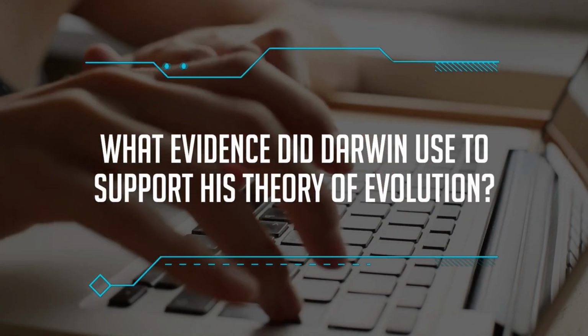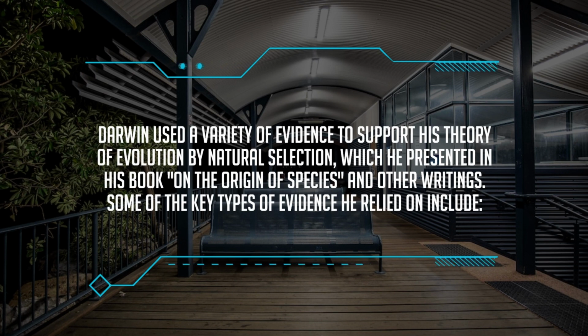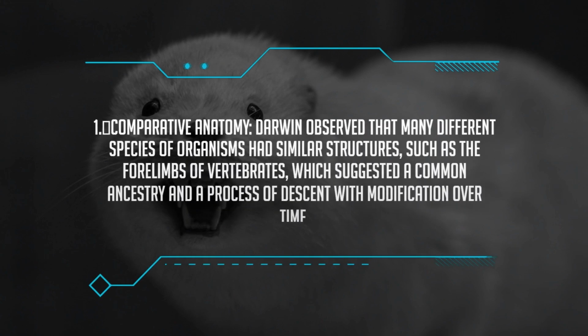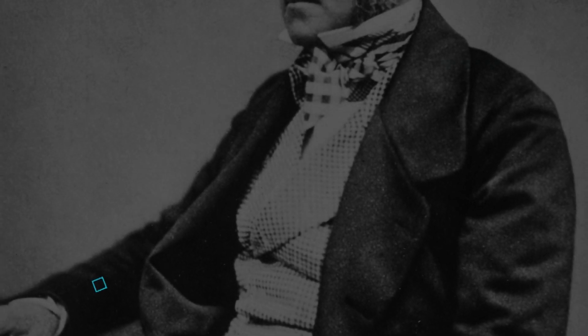What evidence did Darwin use to support his theory of evolution? Darwin used a variety of evidence to support his theory of evolution by natural selection, which he presented in his book On the Origin of Species and other writings. Some of the key types of evidence he relied on include: 1. Comparative anatomy. Darwin observed that many different species of organisms had similar structures, such as the forelimbs of vertebrates, which suggested a common ancestry and a process of descent with modification over time.